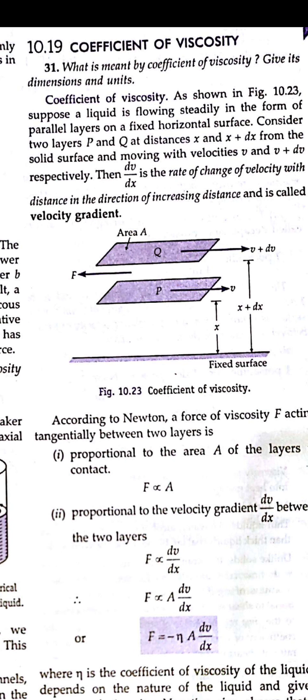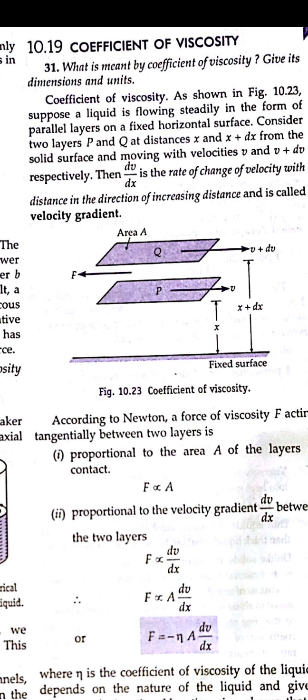So we know that a fixed surface is kept at the bottom, and the top area will have the highest velocity, that is v plus dv, and the height is given as x plus dx, and the normal height is taken as x and v. So Newton has given this coefficient of viscosity, which is directly proportional to the area, because whatever the area will be, the viscous force will also be higher, because the wider the layers of the liquid, the higher the viscous force.